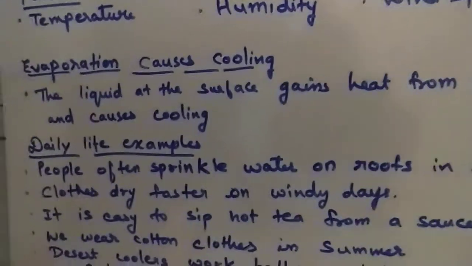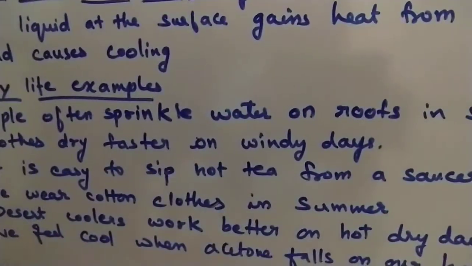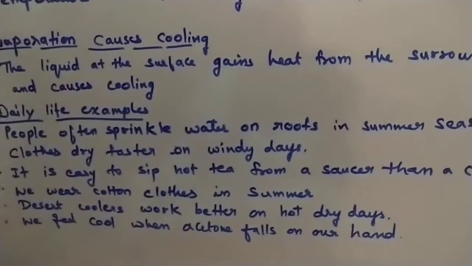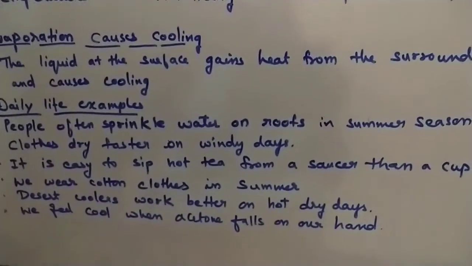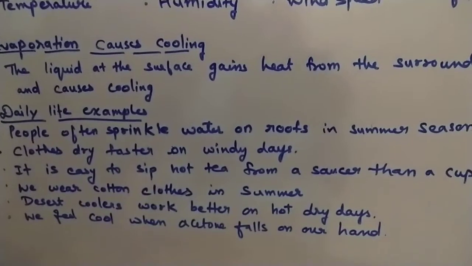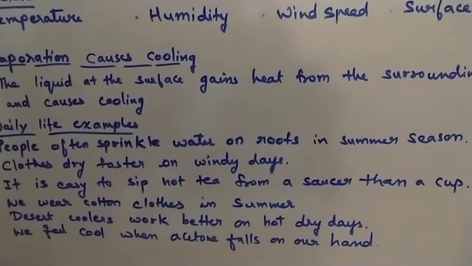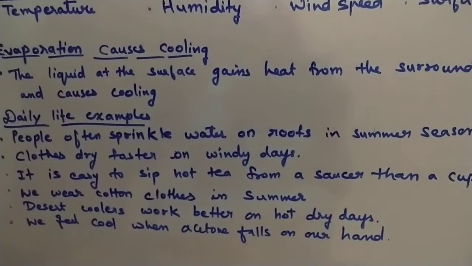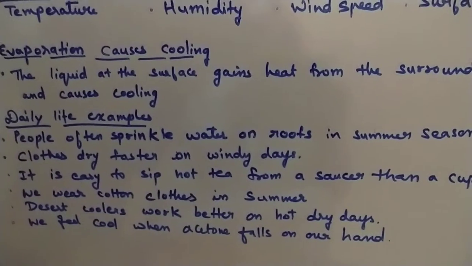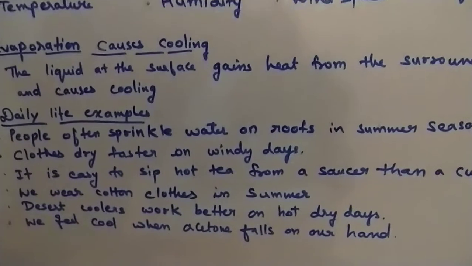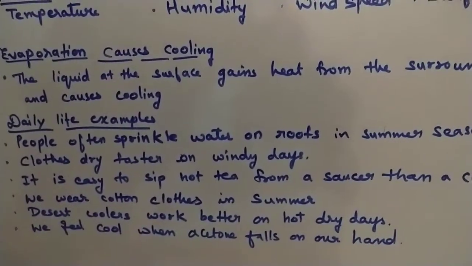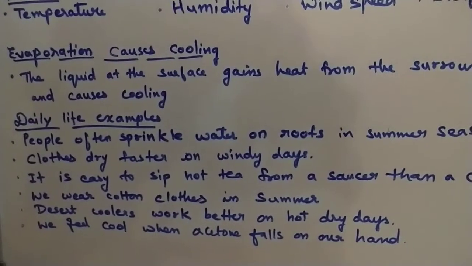Now some daily life examples of evaporation. You have seen that in the summer season people sprinkle water on the roofs in the evening. When they sprinkle water on the roofs, the water gains heat energy and evaporates and causes cooling in the atmosphere. Clothes dry faster on windy days. On windy days, the evaporation rate is faster, so clothes dry faster.